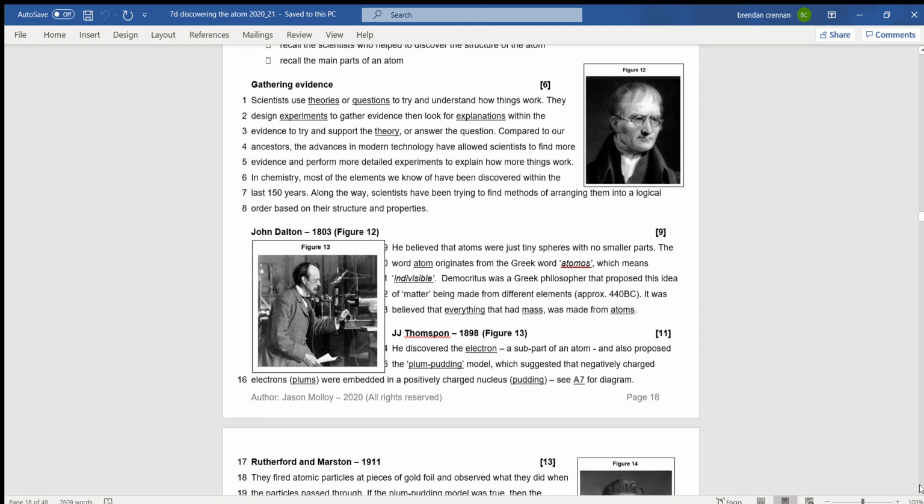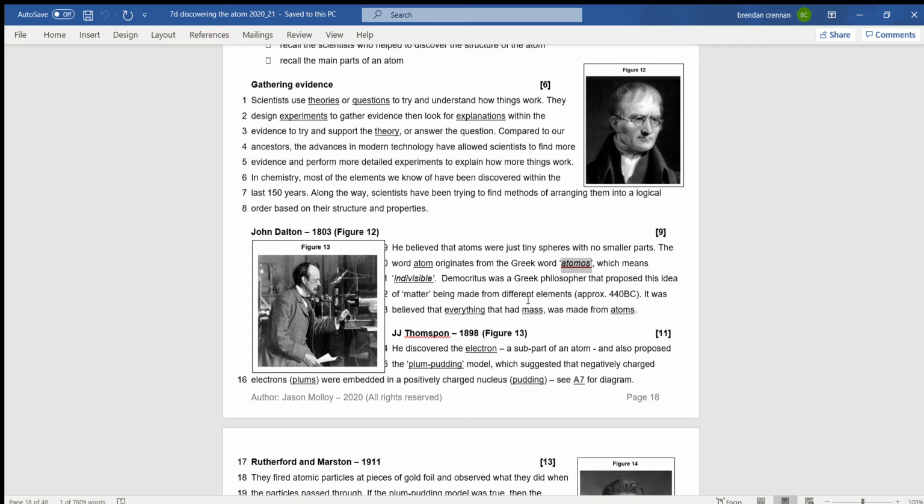We go back to ancient times and the Greek word atomos from the Greek philosopher Democritus, and he proposed that matter, which is stuff, the elements all around us, is made up of atoms. And what he meant by an atom was the smallest piece of something that can exist.